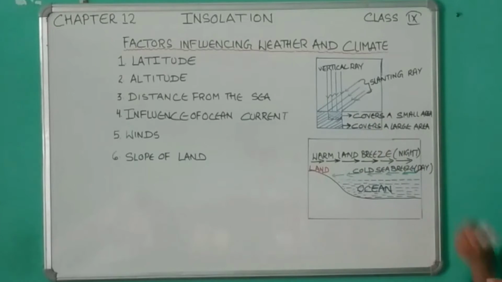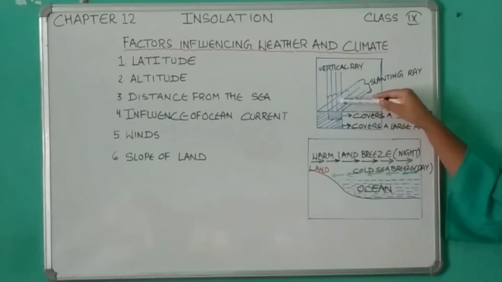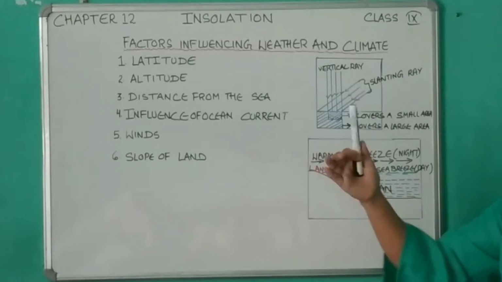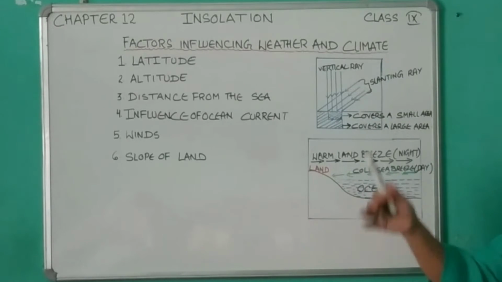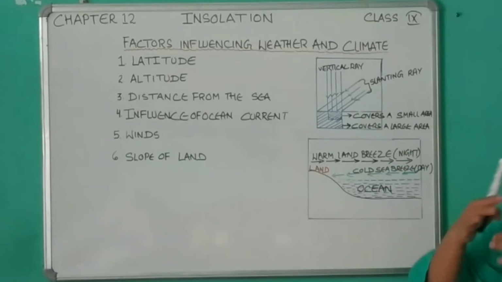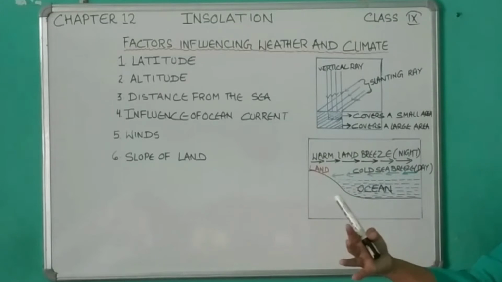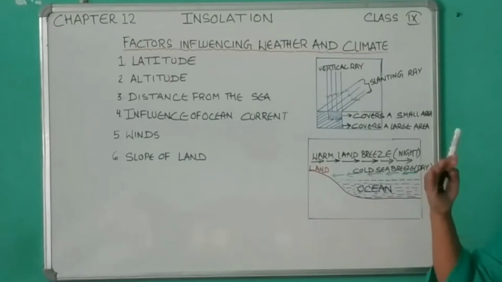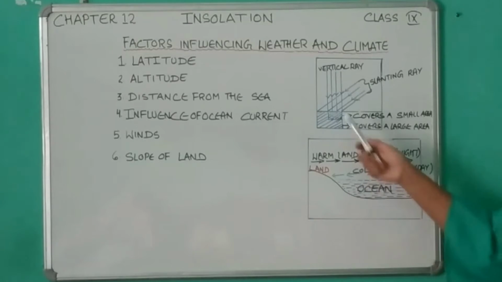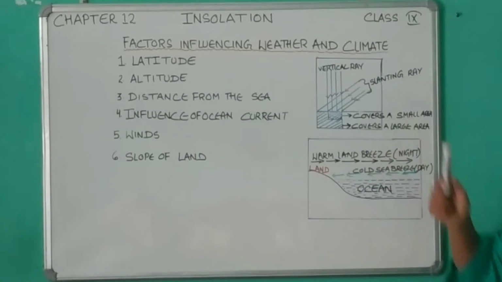See here, the vertical rays will travel a shorter distance. The distance covered by the vertical rays is short. That means when it passes through the atmosphere, the distance covered is very short, and moreover it heats a smaller area.